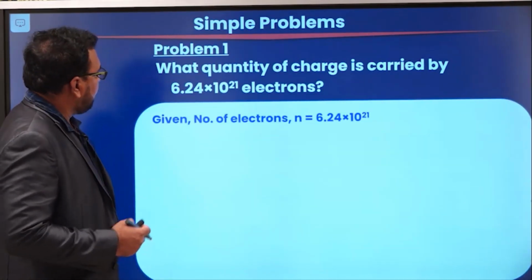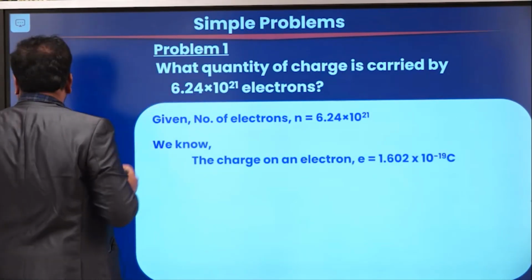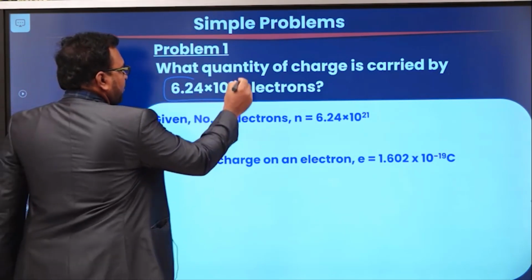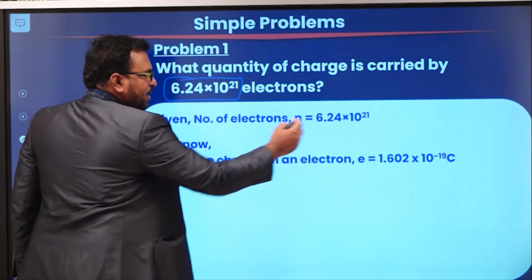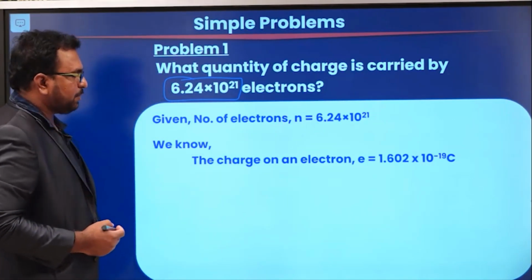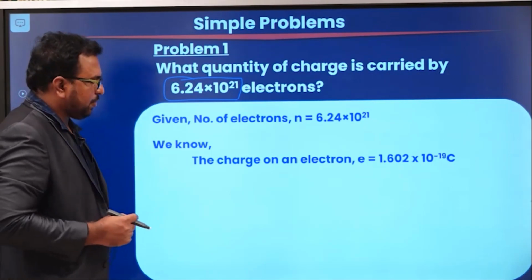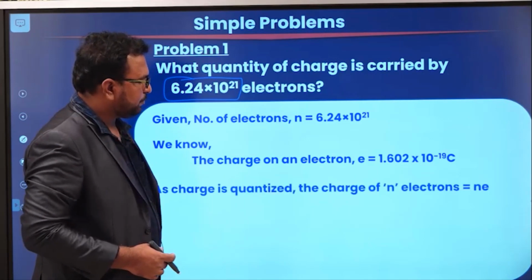So in the given problem, what is the data? The given data is 6.24 into 10 power 21 electrons. So the number of electrons n is 6.24 into 10 power 21. We already know that the charge of one single electron is 1.602 into 10 power minus 19 coulombs.